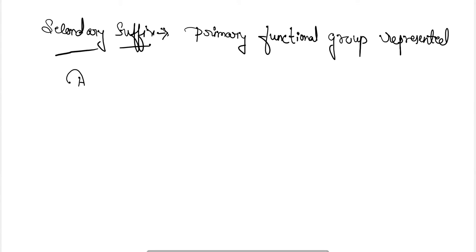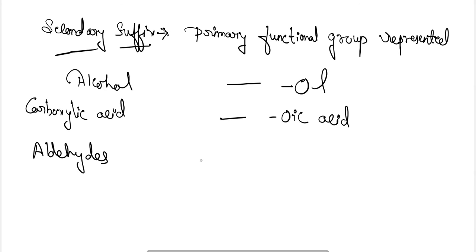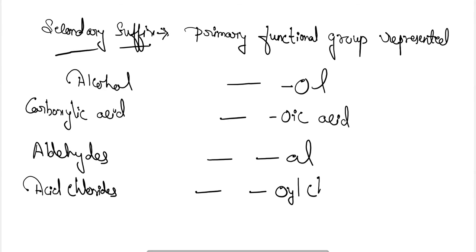Some of the examples: for alcohols, we will use the suffix "ol". For carboxylic acid, we will use the suffix "oic acid". For aldehydes, we will use the suffix "al". For acid chlorides, we will use the suffix "oyl chloride".